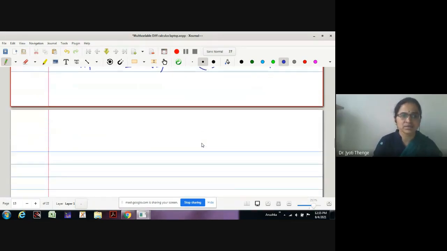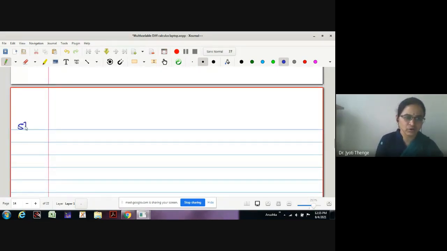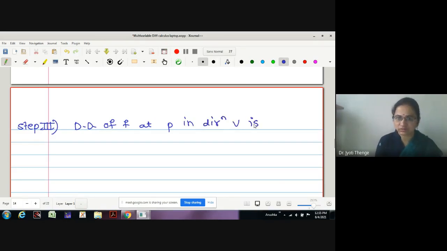Now, the last step we will follow to find out the directional derivative. Therefore, the directional derivative of f at point P in direction V is f dash at the point P in the direction V, na? How can we obtain this?